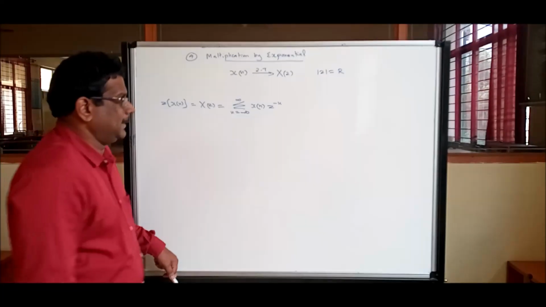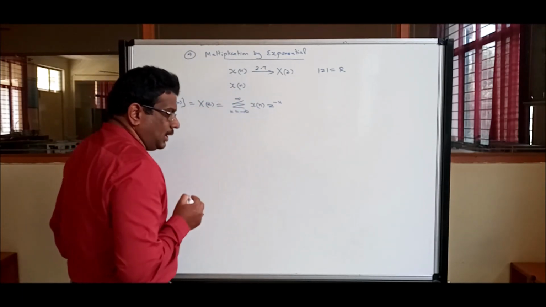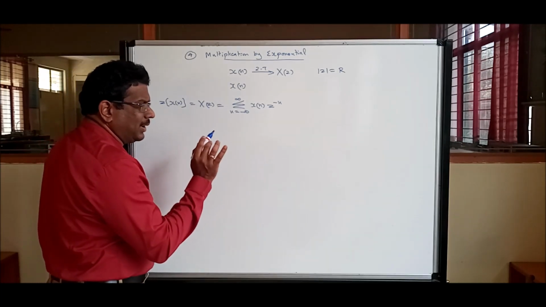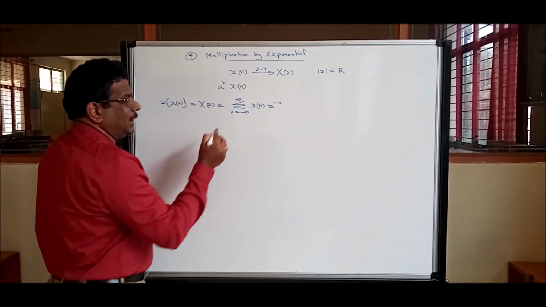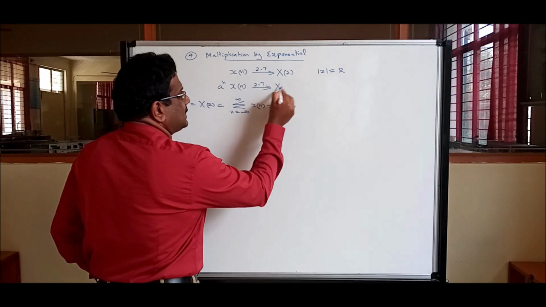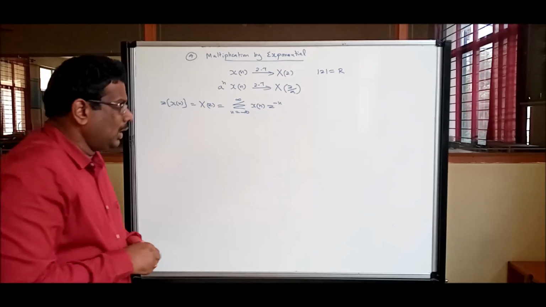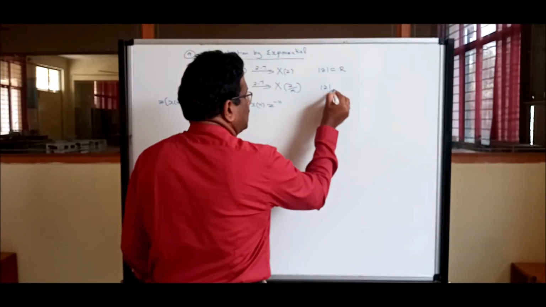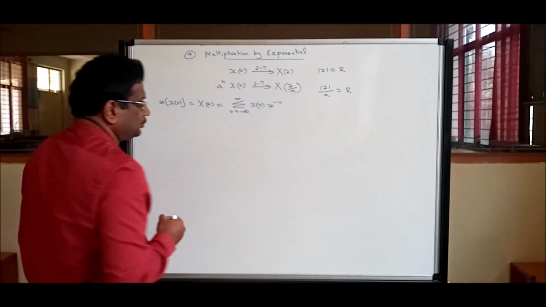multiplication by exponential. In the time domain I am going to multiply by an exponential. In the preliminary sections, many times we discussed that in discrete time the exponential is not e power; it is a power, b power, alpha power. Let us say a power n. Now what will be the result in the Z transform? It is X of Z by a. We will see the proof later. Now, the amplitude is a function of Z by a, and even the ROC is also a function of Z by a with respect to R. That's what the R was.